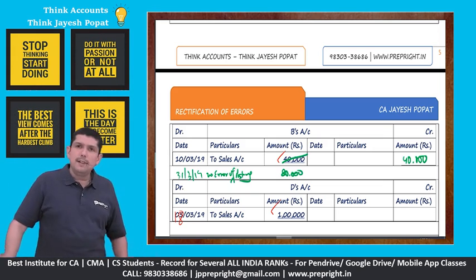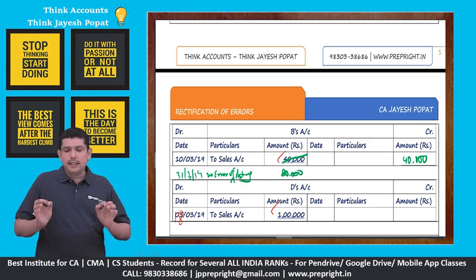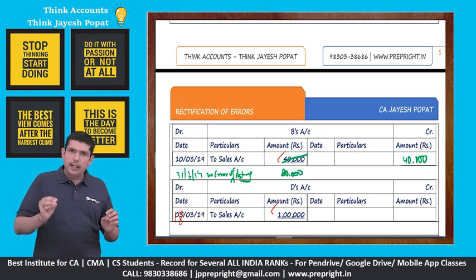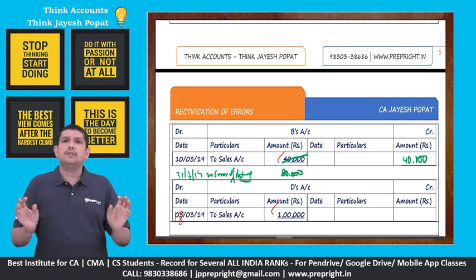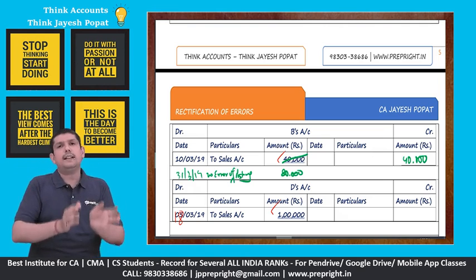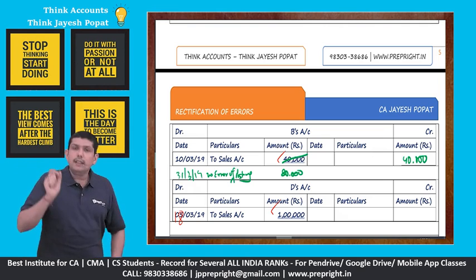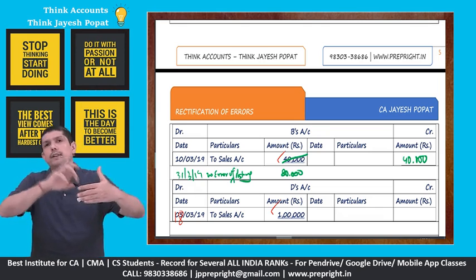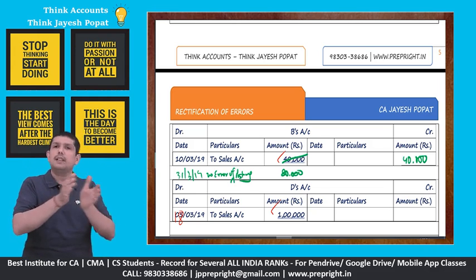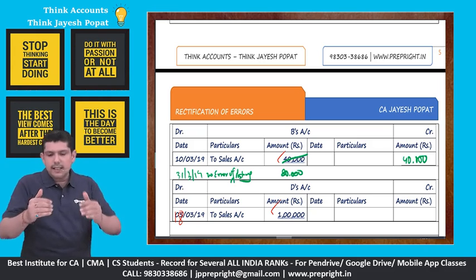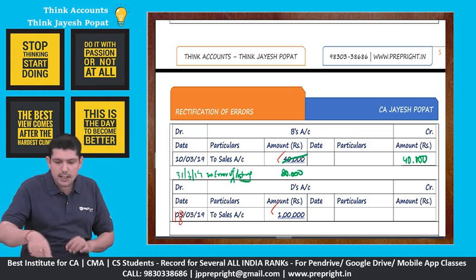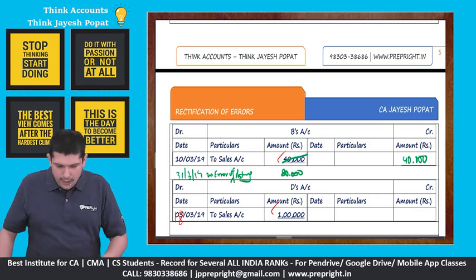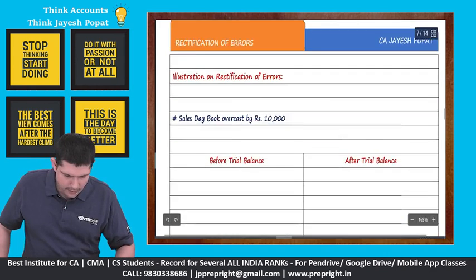So please be very careful while reading the sentence whether there's a mistake in recording or a mistake in posting. If there's a mistake in recording, more likely both the accounts will be impacted, because if it is recorded incorrectly, it will be posted incorrectly. But if it is a mistake in posting, then there will be a mistake in one account where you have to post the entry, but not necessarily in another account as well. In this case the total of sales will not be impacted by these posting issues, only the individual customer accounts will be impacted. Now let us start on with the rectification activity.